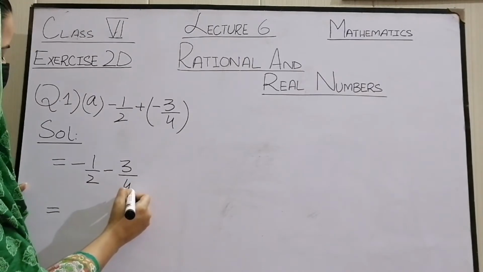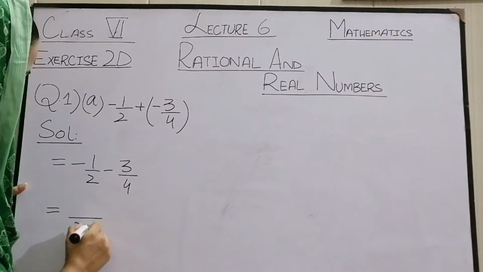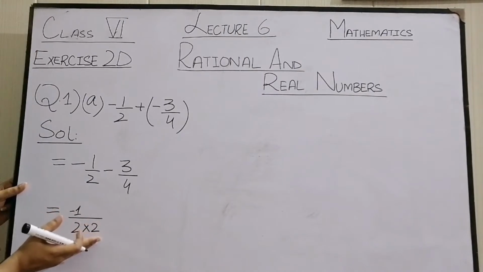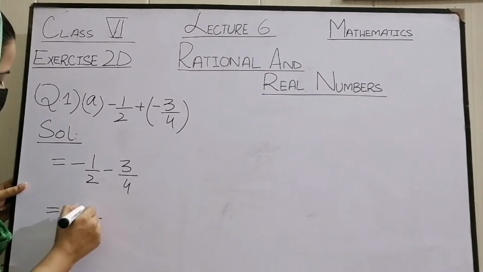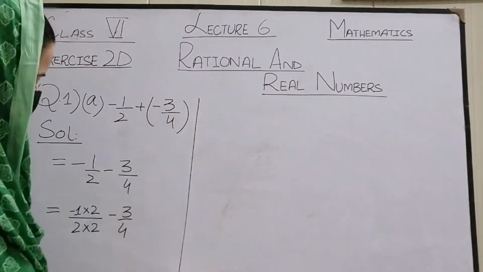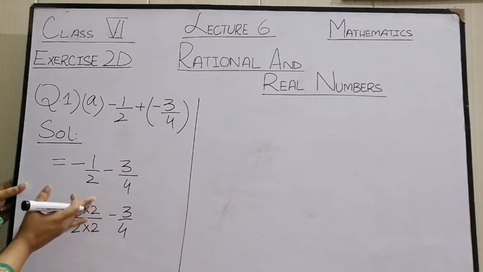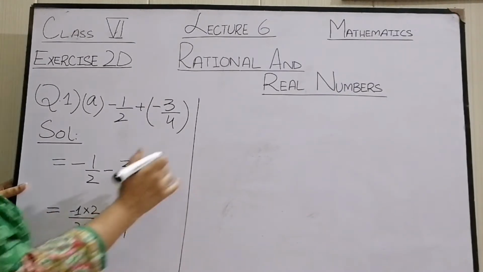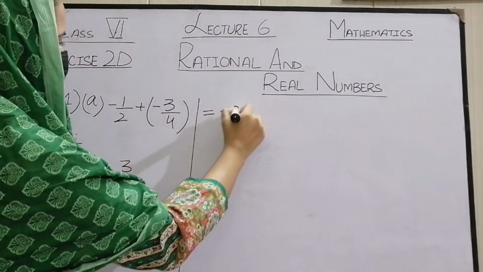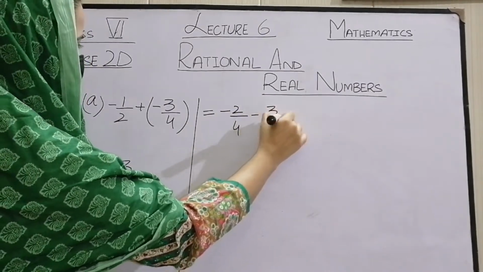There is 4 present here. We have to make this 2 a 4 as well. For this, we multiply this 2 by 2. Whatever operation is done on the denominator, you have to do the same with the numerator as well. If we are multiplying the denominator with 2, you have to multiply the numerator with 2 as well. Minus 1 multiplied by 2 is minus 2 over 4, minus 3 over 4.